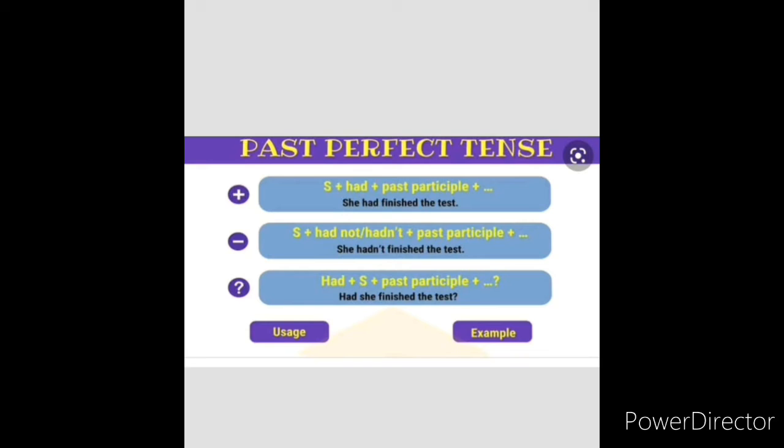In the negative form, subject plus had not plus participle plus object. For example, she had not finished her test. Questioning means had plus subject plus participle plus object. Had she finished the test? Same thing.